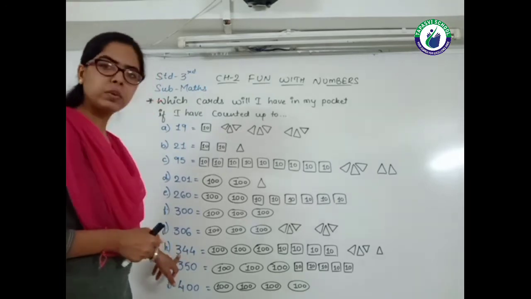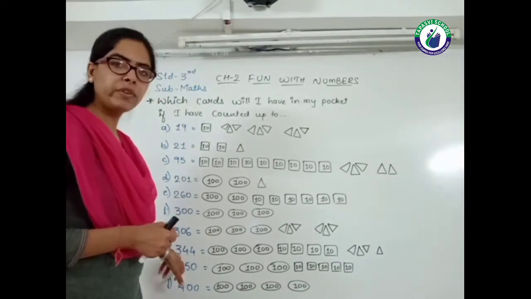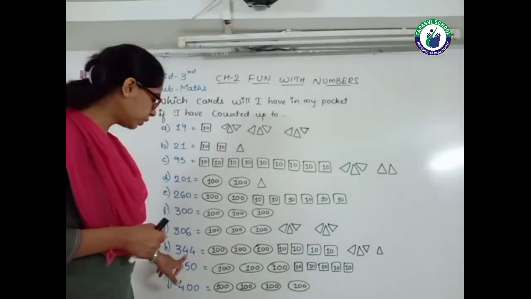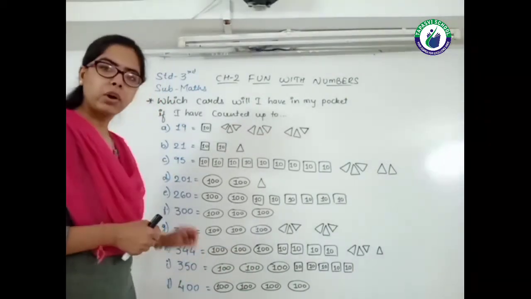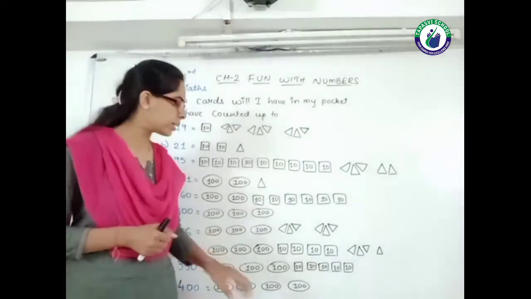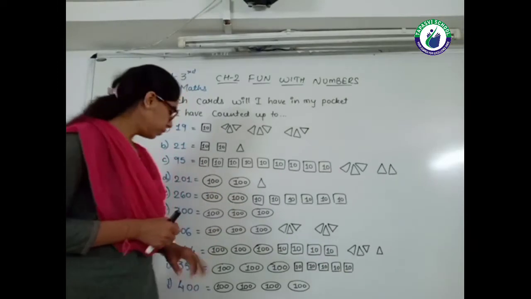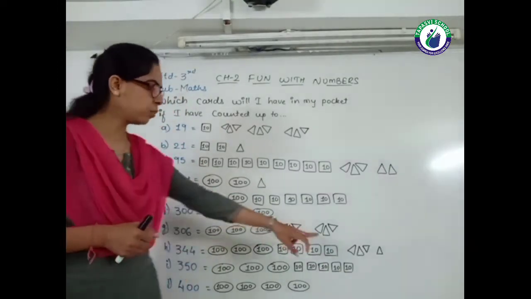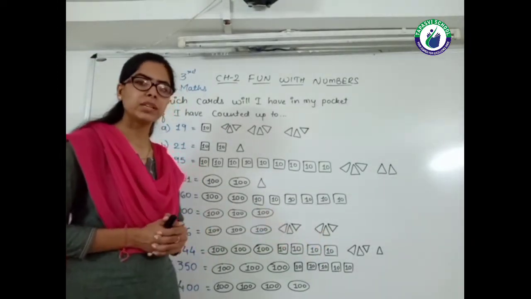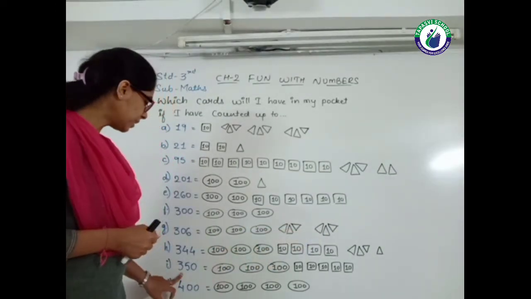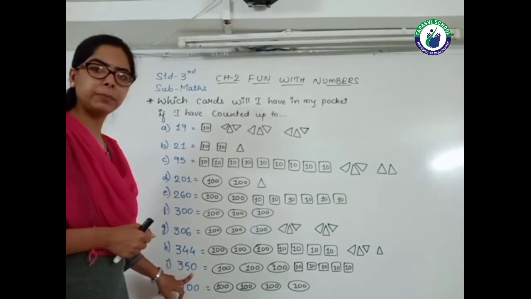This is 344. So first I go with the 300. 3 cards of 100. Then 40. 40 means 4 cards of 10. So 1, 2, 3, 4. And 4 is in the one's place. So 4 more, that is 4 triangles. So this is 344.